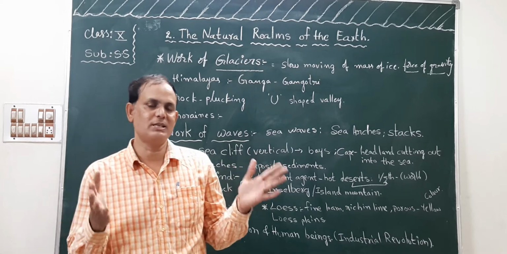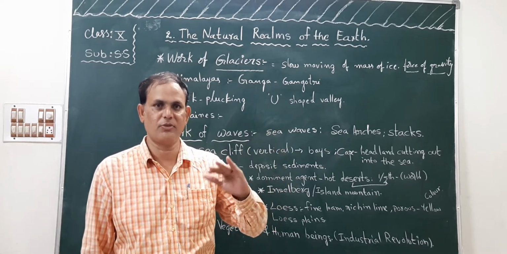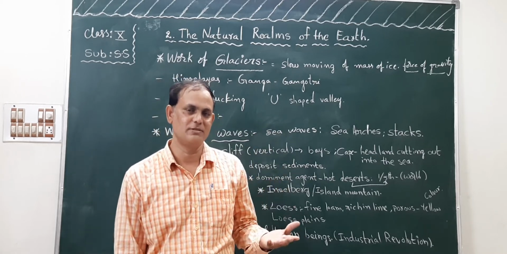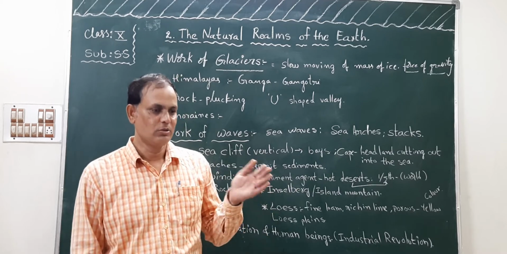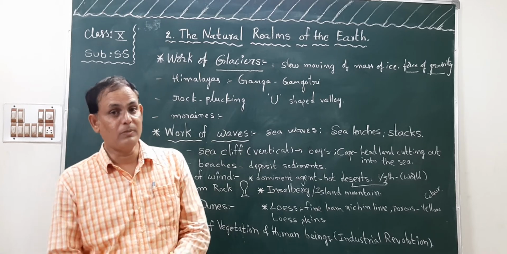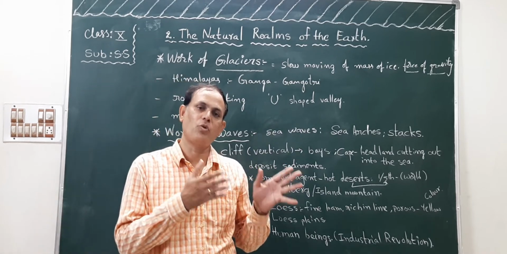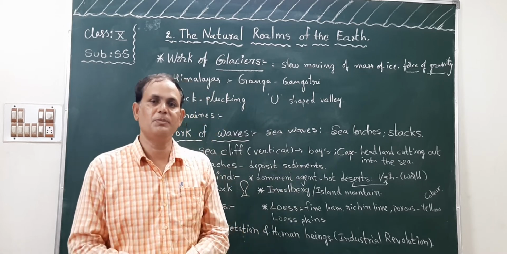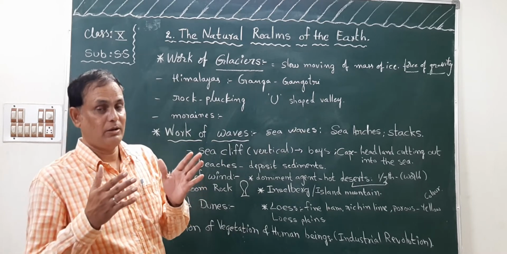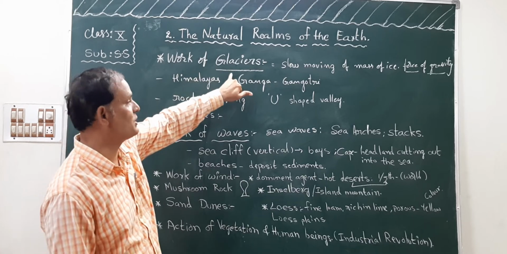So we know what the first order landforms are: continents and oceans. Second order landforms I also explained. Now, third order landforms. In the third order landforms, we discussed in the previous videos the action of wind and the action of water. Now here, it is due to the action of glaciers, or work of glaciers.